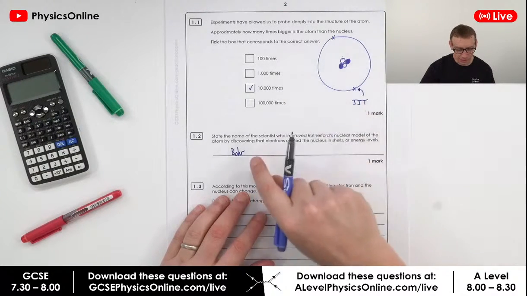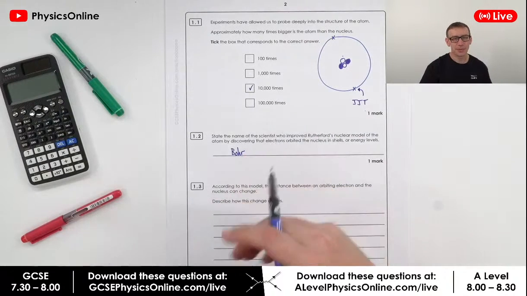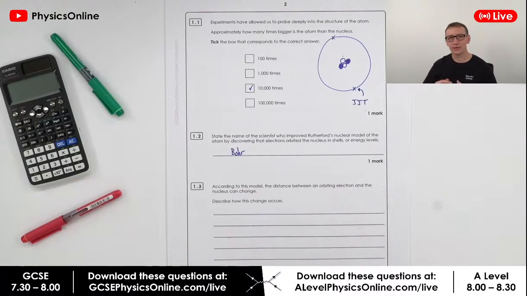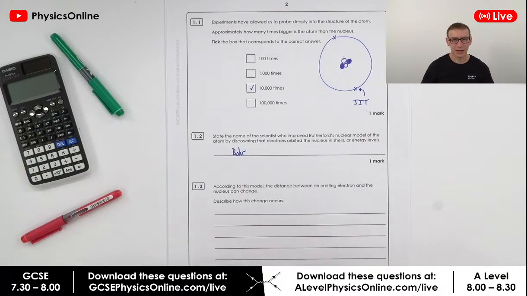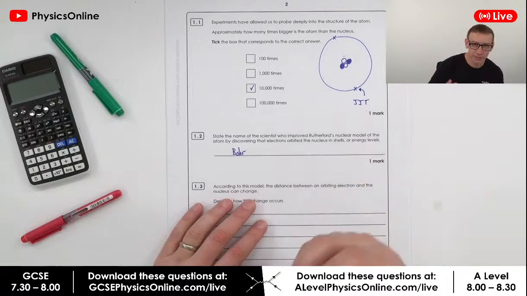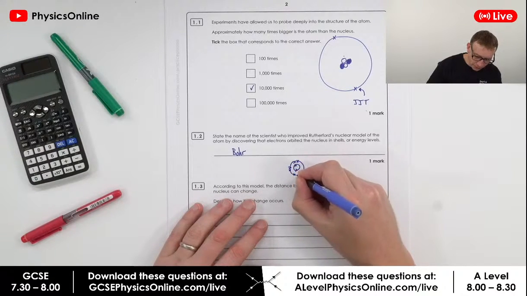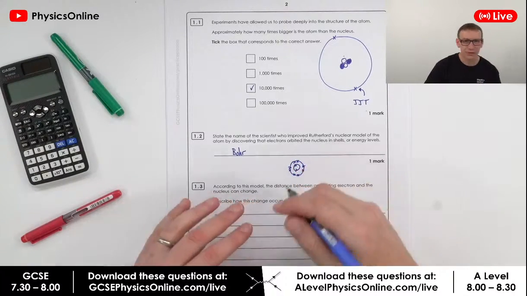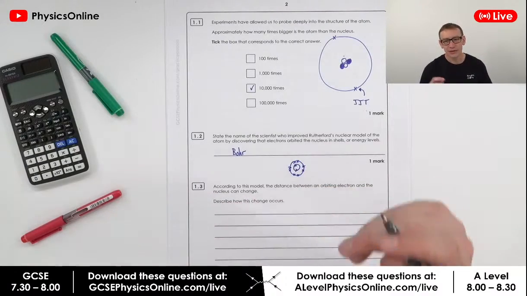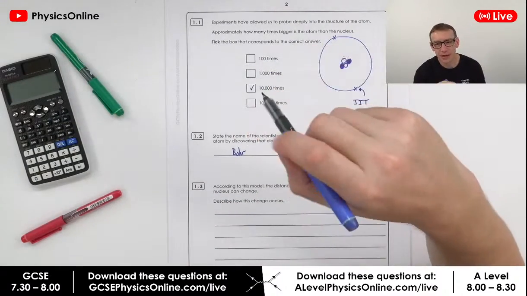But yes, it was Niels Bohr who realised that electrons exist not just as a cloud, but in distinct energy levels. This is why, when you've been doing chemistry, you look at the fact there are 2 electrons in the inner shell, 8 in the next one, and so on. So the electrons don't just exist anywhere. Oh yeah, sorry, the plum pudding model was J.J. Thomson.